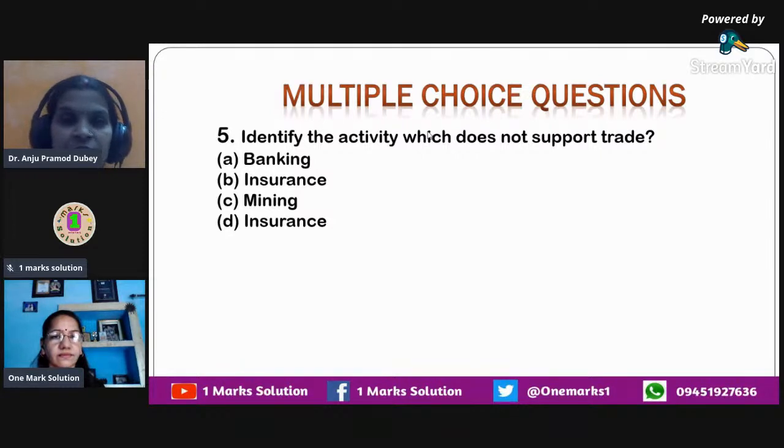Banking is one of the activities which is provided over here as option A. Insurance, mining, sorry, for this, by mistake the same option is taken up two times. However, we can still make out the correct answer.